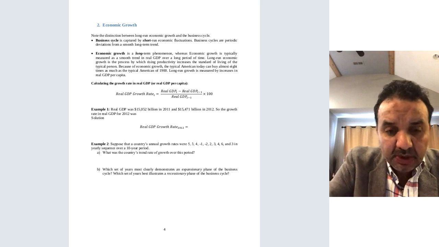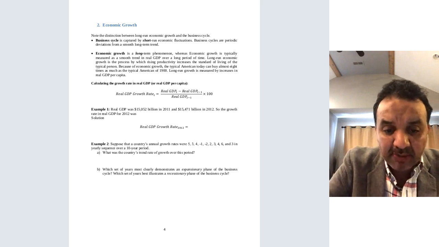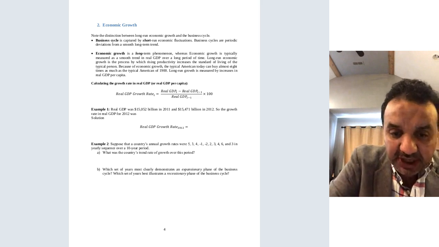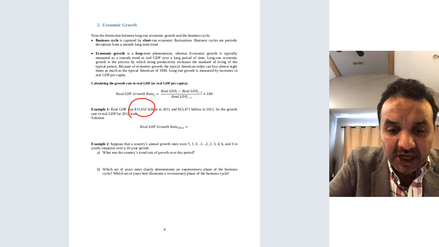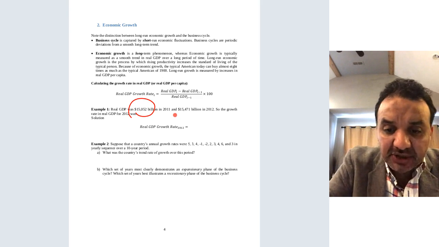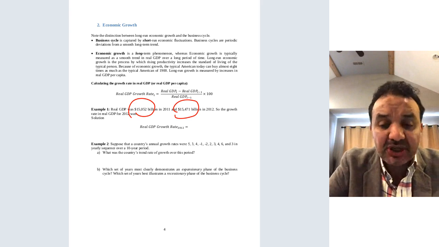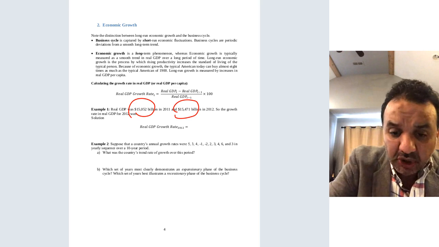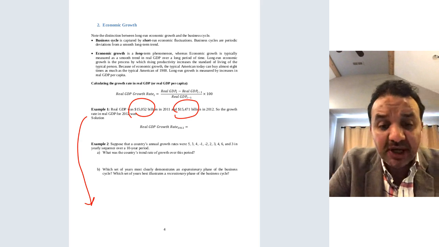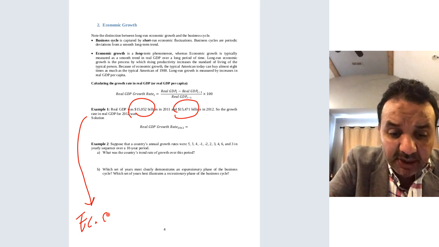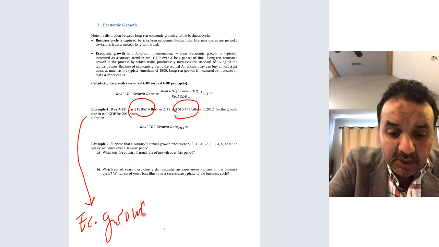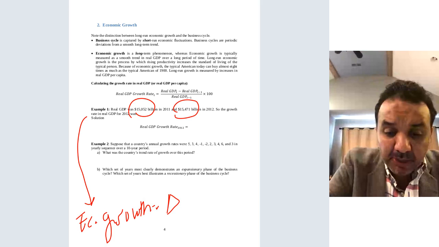I'm going to solve this example, but let me explain it in an easier way first. Let's say example number one: GDP in 2011 was 15,052 billion, and then in 2012, this is the GDP. How can we find the economic growth? Economic growth is the percentage change in GDP.